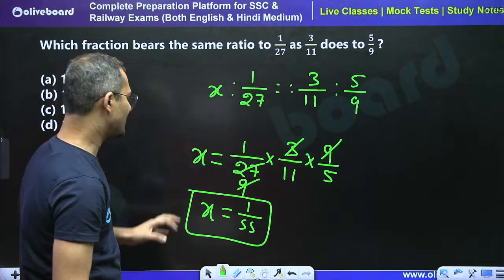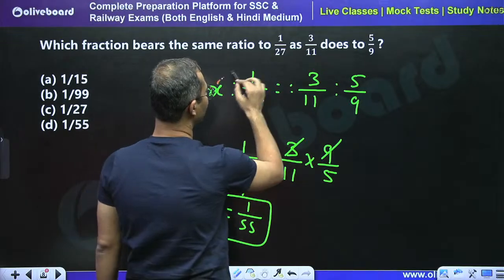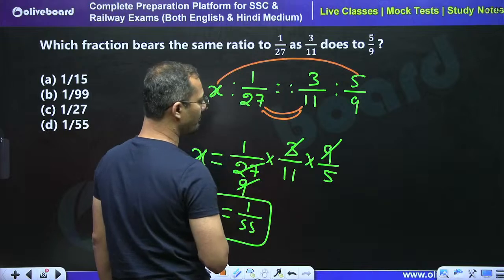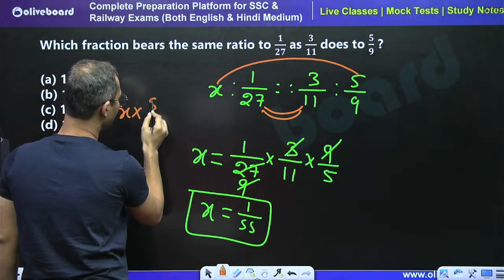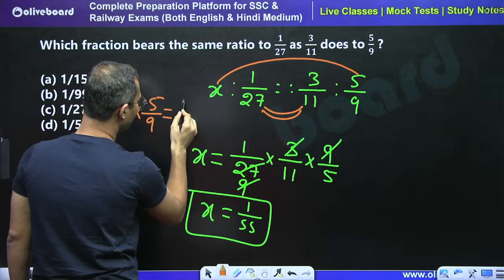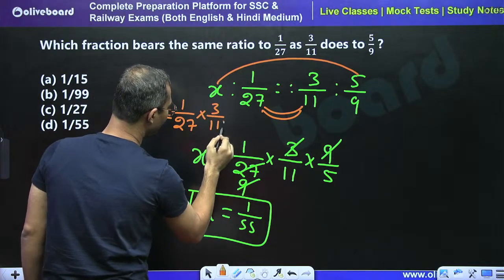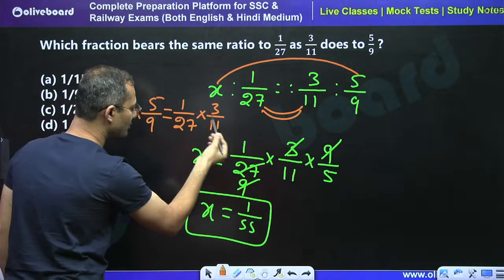See, we can write this. We know that the product of extremes is always equal to the product of means. So we can write x into 5 by 9 is equal to 1 upon 27 into 3 by 11. Everyone knows this. 5 by 9 will be transferred to the other side.